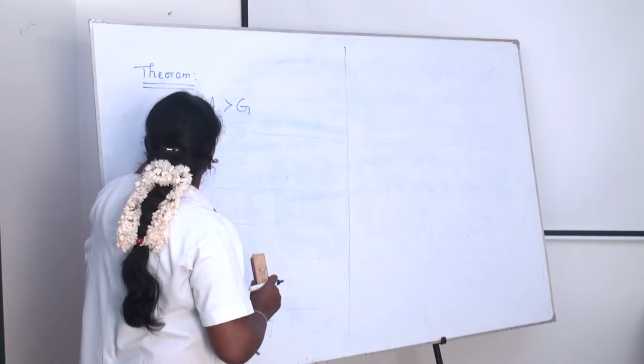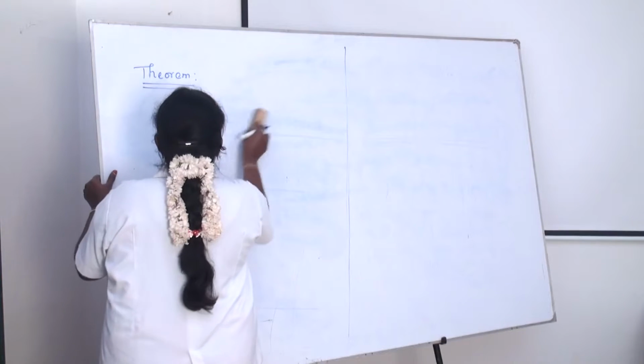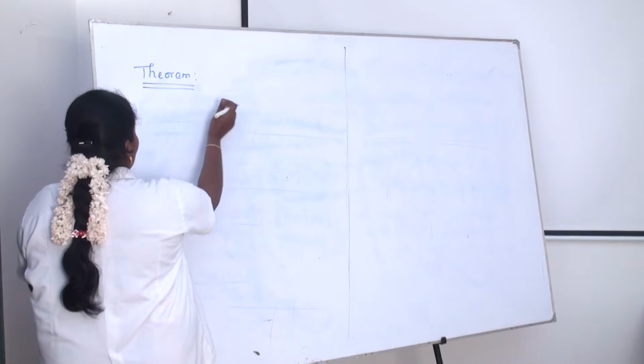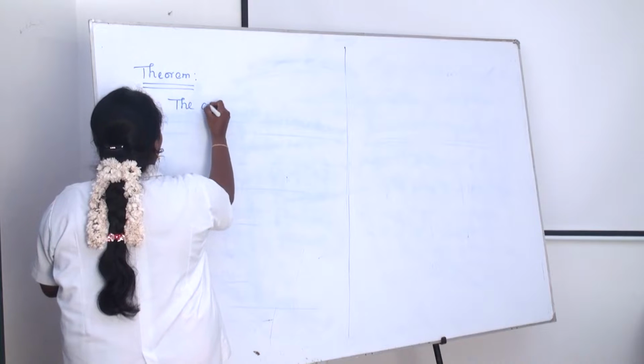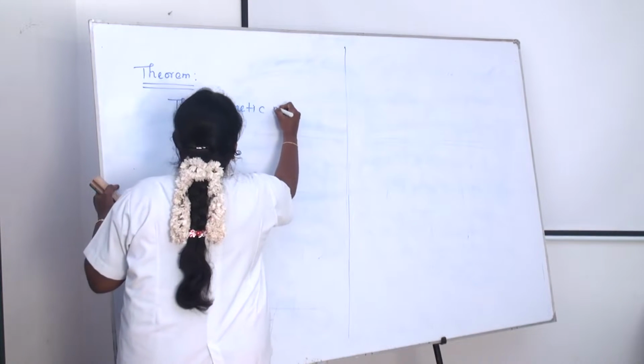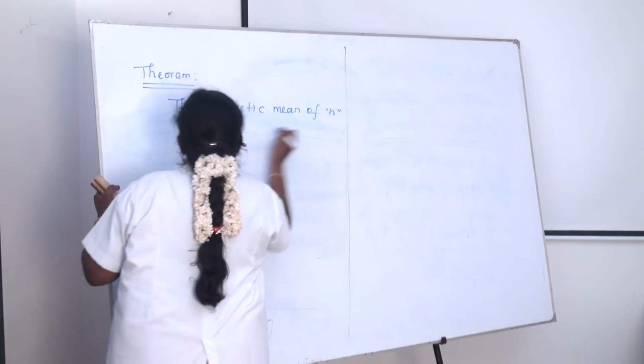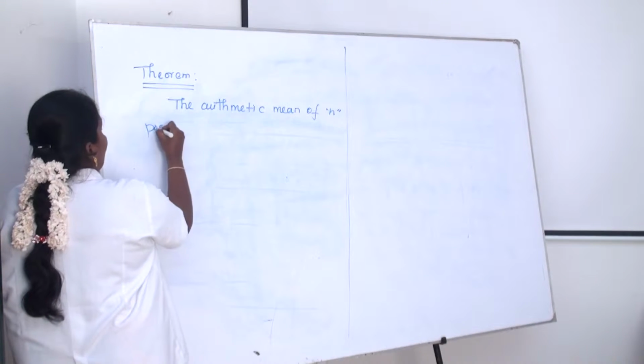Here, the arithmetic mean of n positive real numbers.